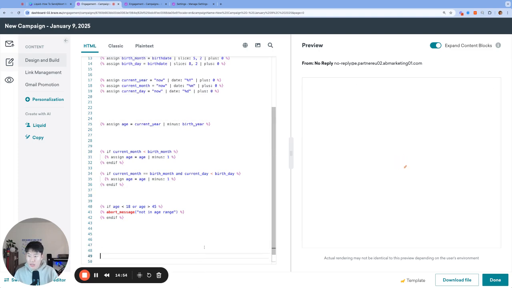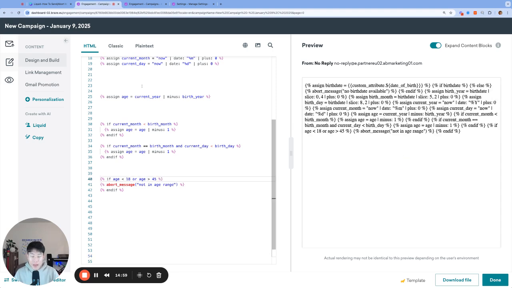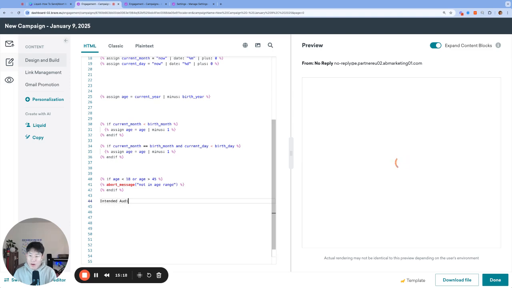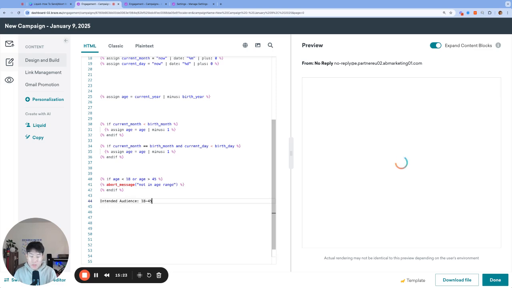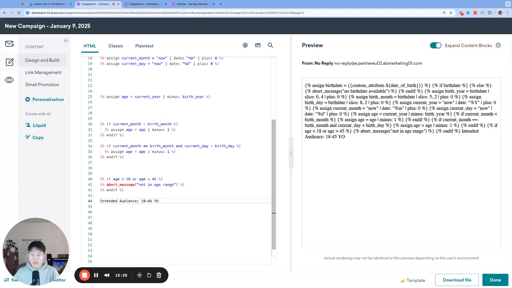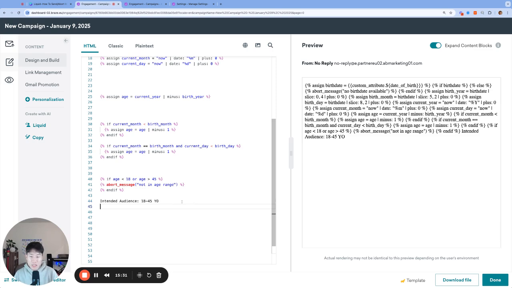And the last section is our age logic. So here it says if the user's age, now that we've figured out their age exactly down to the date, is less than 18 or greater than 45, or in other words, if the user's age is outside of the range 18 to 45 inclusive, then they will be aborted from this message. So that means that our intended audience for this message is only users who are between the ages of 18 and 45 years old. So even if you're 17 years and 364 days old, you will not receive this message.